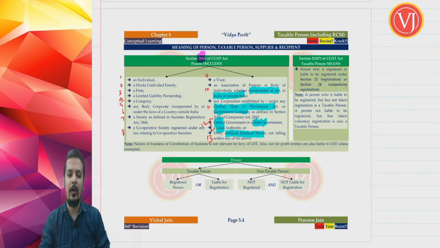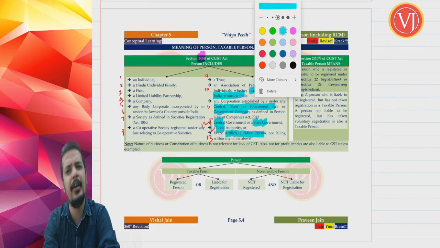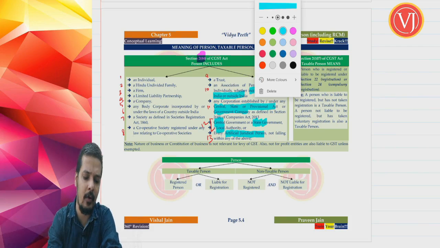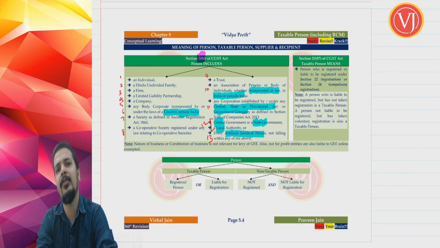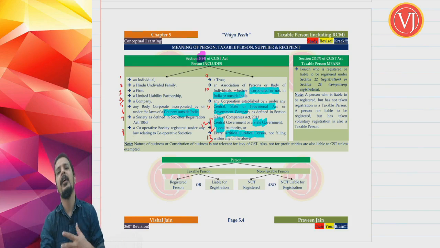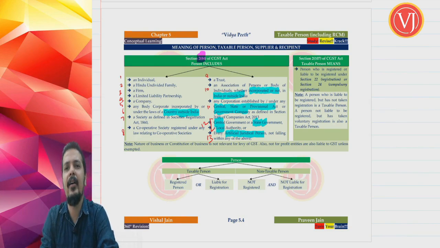One of the important points was association of persons or body of individuals, whether incorporated or not, whether in India or outside India. Likewise, when you talk about body corporate incorporated under the laws of a country in India or outside India, even a body corporate can be there outside India. Even a foreign company is included.